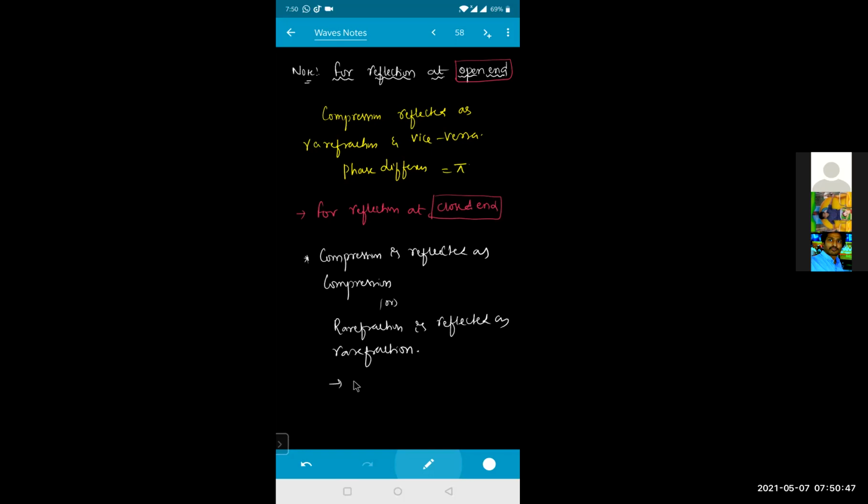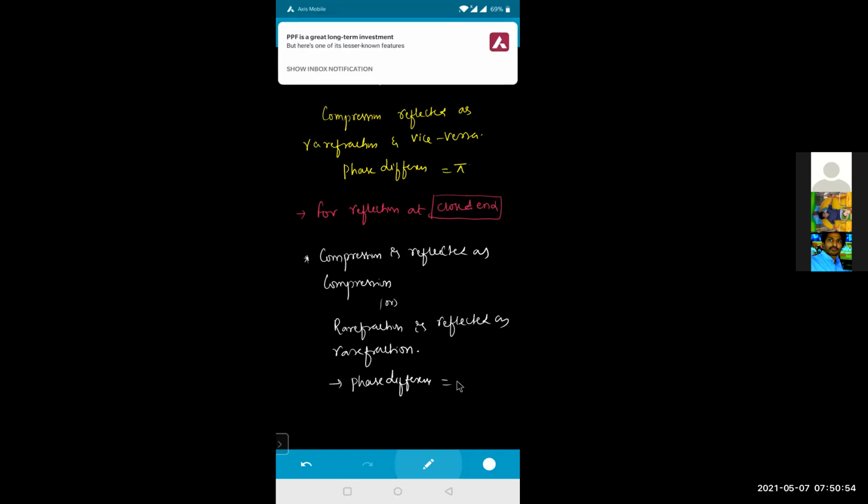So what will the phase difference be? There is no phase difference in this one. The phase difference will be equal to 0, or equal to 2 pi.